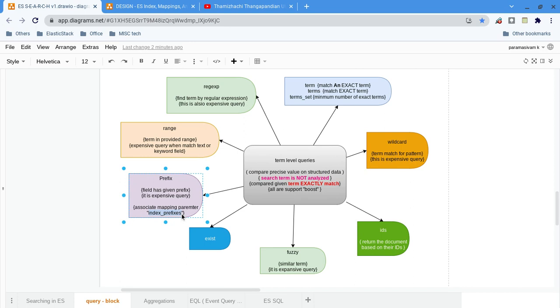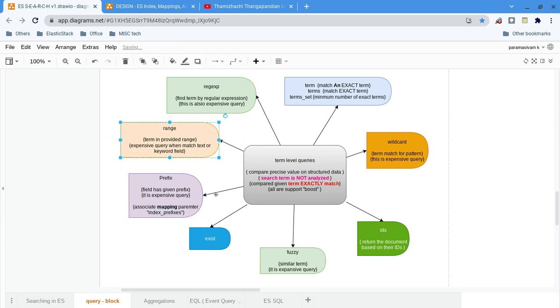If we add that configuration, then while indexing, Elasticsearch creates a separate column for these prefixes, so that will be very easy. Even if you have a real use case where you have to use prefix and it can be an expensive query, you can still try the index prefixes mapping parameter. That is the beauty of prefix.